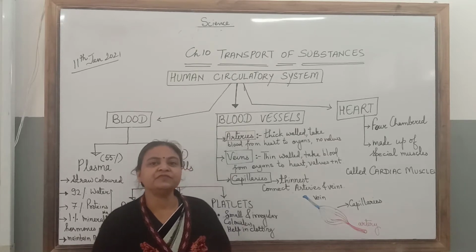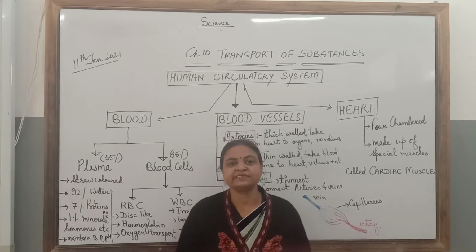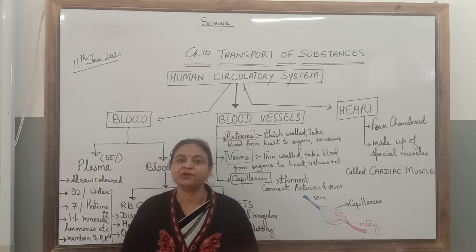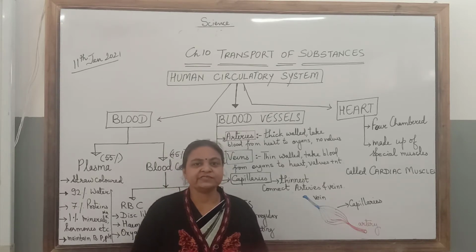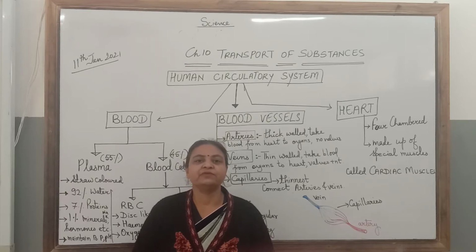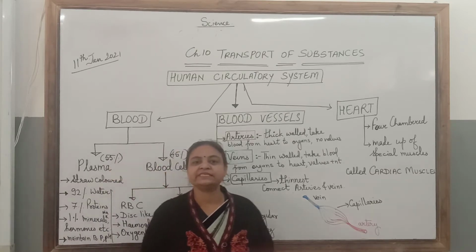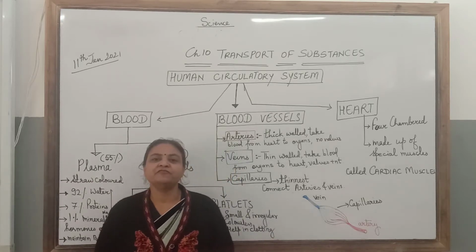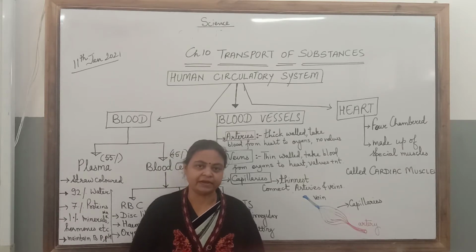In the introduction video we have seen that transport of various substances like oxygen, nutrients, waste products etc. is very important for living organisms. And we have also seen that this transport in unicellular organisms and in organisms with few cells is very simple. It can happen with the process of diffusion or with the help of water like in hydra.